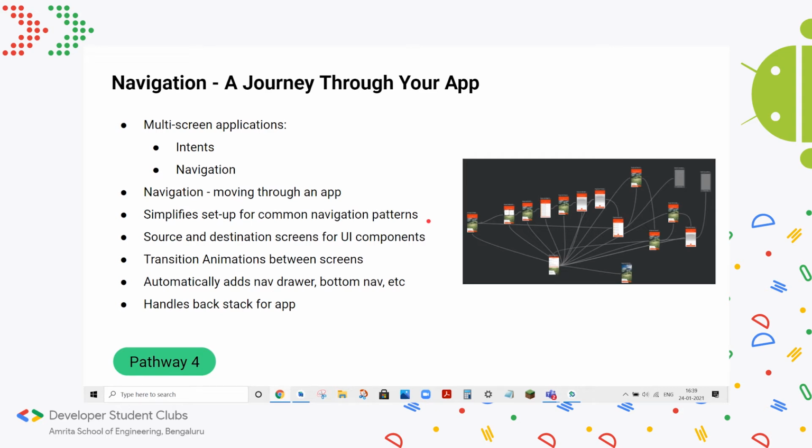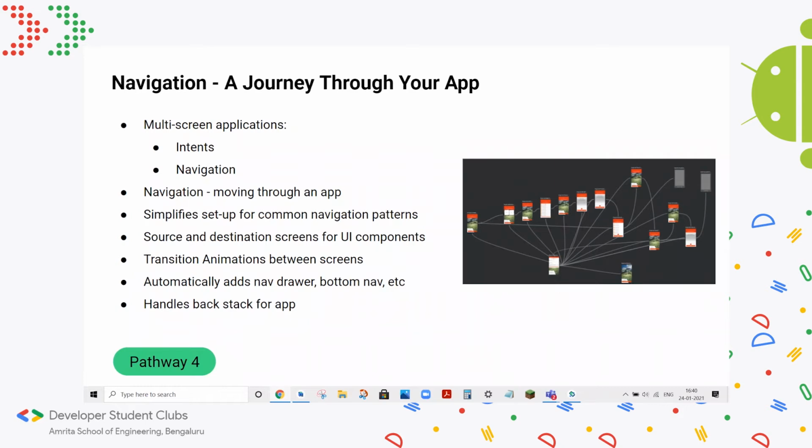So another thing that the navigation library helps us with is there are certain common navigation patterns, such as the bottom navigation drawer with the back button, home button, and the menu button, and even the hamburger menu or the three vertical dots menu where you can click and you can share, delete, or certain other actions you can keep. All this is very easy with the navigation library.